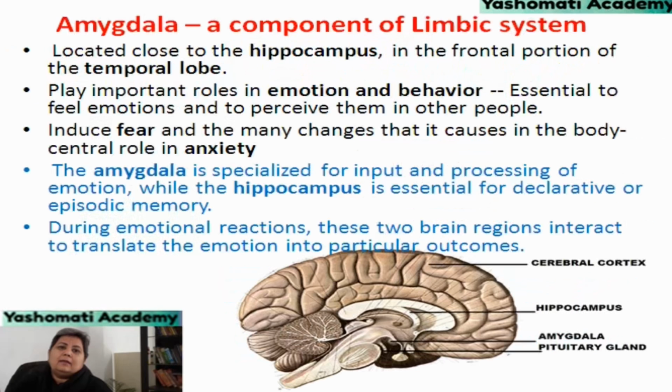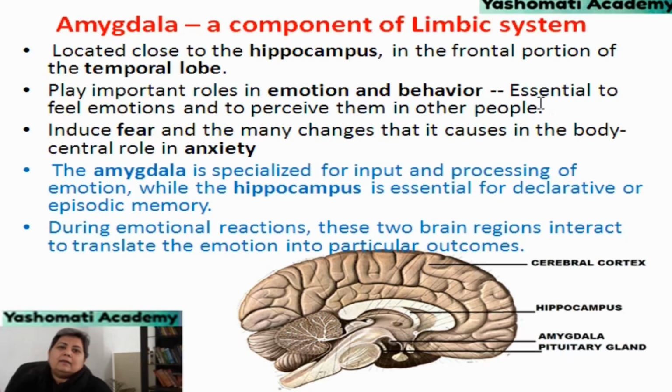Then another part of brain, that is amygdala, is a component of limbic system, located close to the hippocampus in the frontal portion of the temporal lobe. It also plays an important role in emotion and behavior, and it is essential to feel emotions and perceive them in other people.